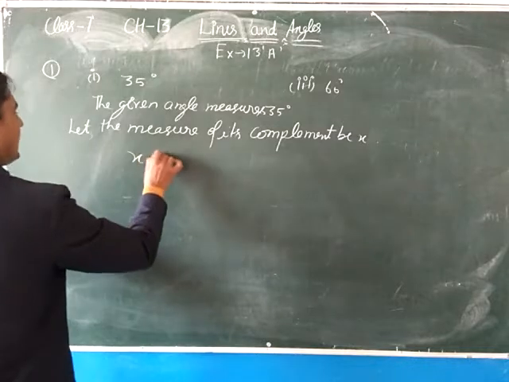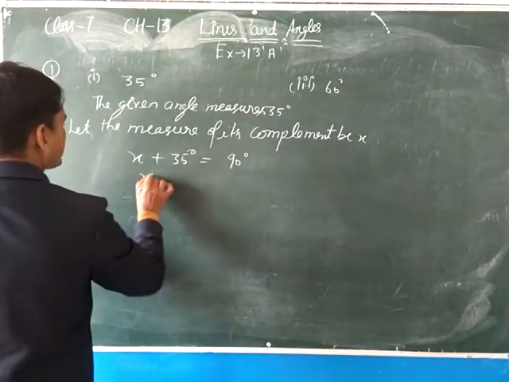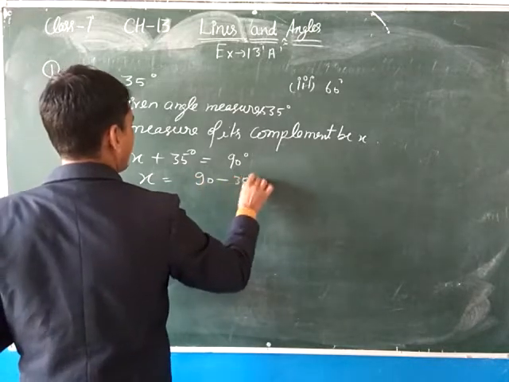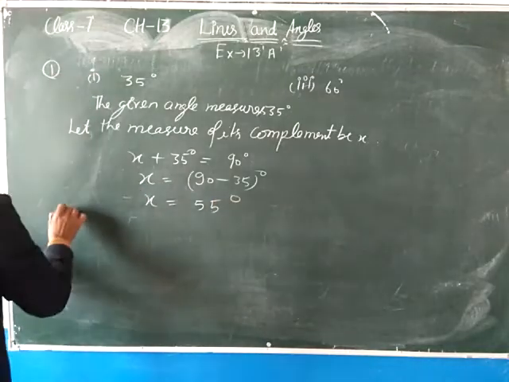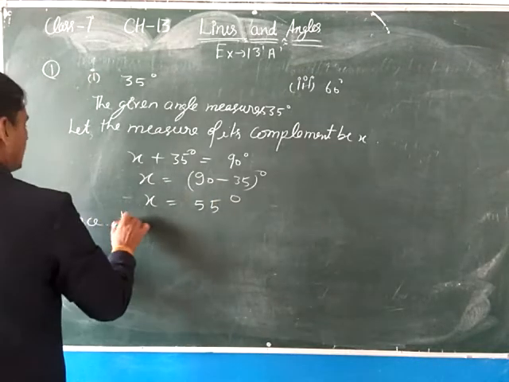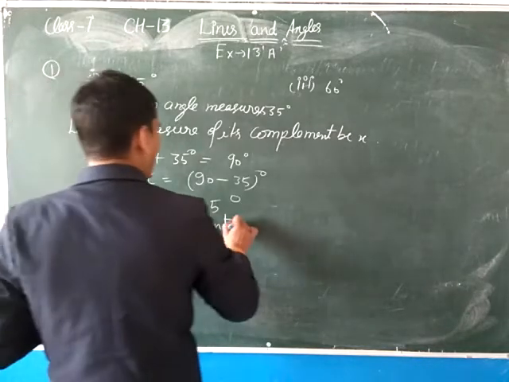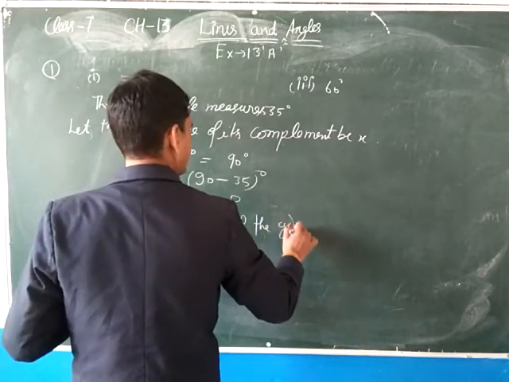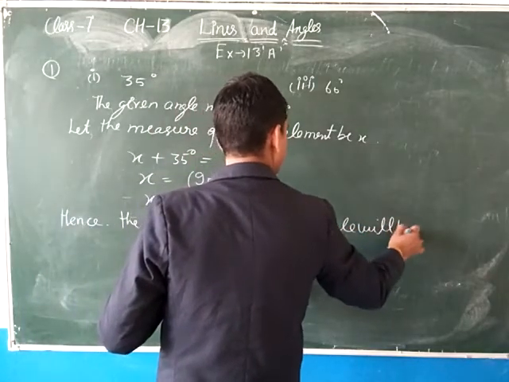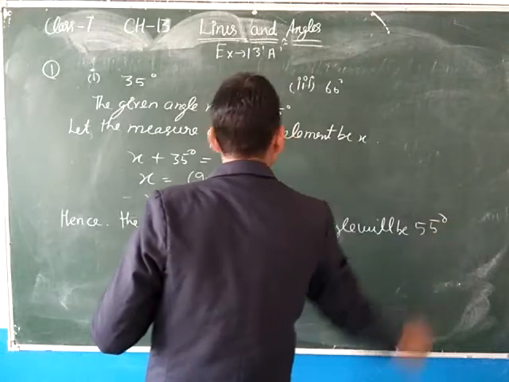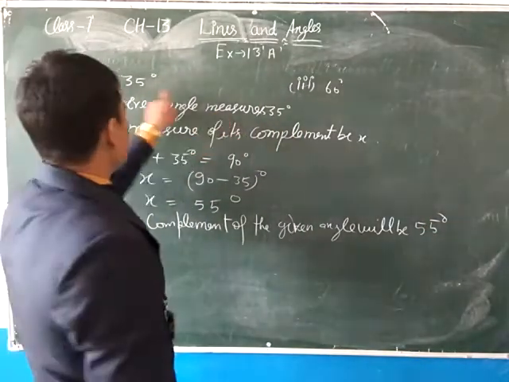So x plus 35 degree equals to 90 degree, so x is 55 degree.